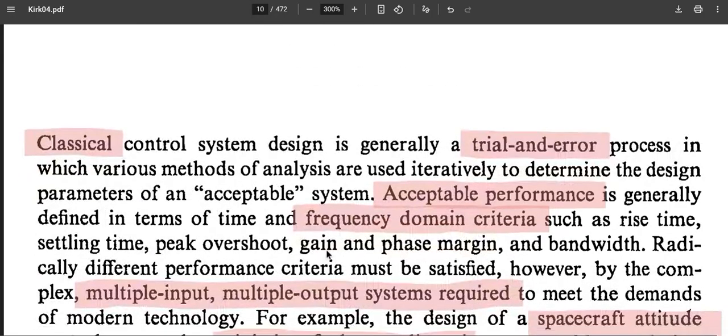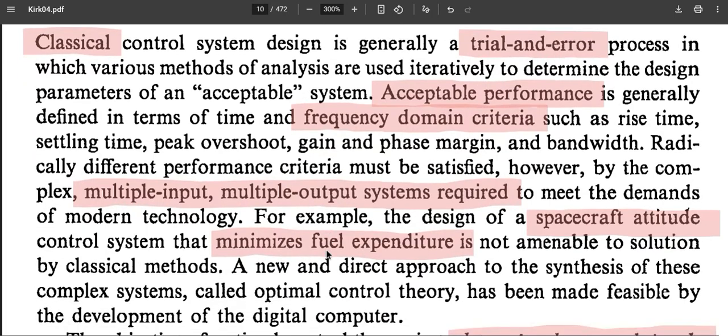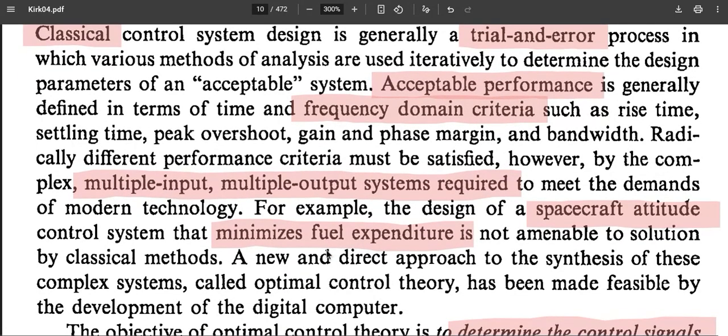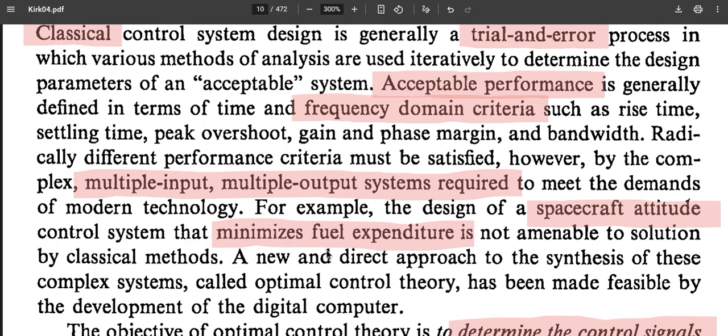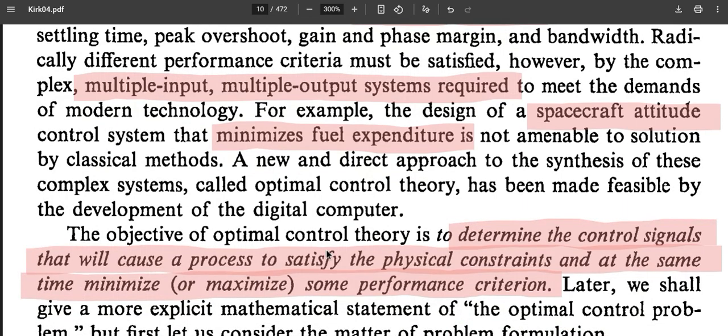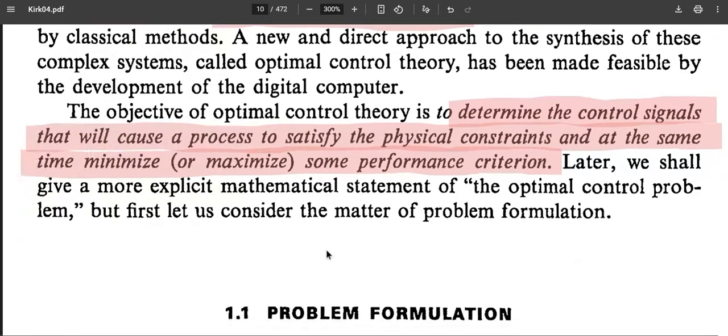To understand optimal control systems: classical control theory has some deficiencies, so it became necessary to have multivariable methods, for example for space altitude optimization and minimal fuel expenditure. Single-output frequency domain methods have certain limitations. It also says that a control signal has to satisfy certain constraints while at the same time minimizing or maximizing a performance criterion.